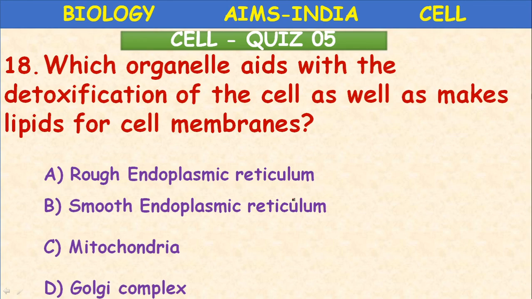Which organelle is involved in detoxification of the cell as well as synthesis of lipids for cell membranes? What is the right answer? Smooth endoplasmic reticulum. It is involved in detoxification, which means breaking highly toxic materials into low toxic materials.